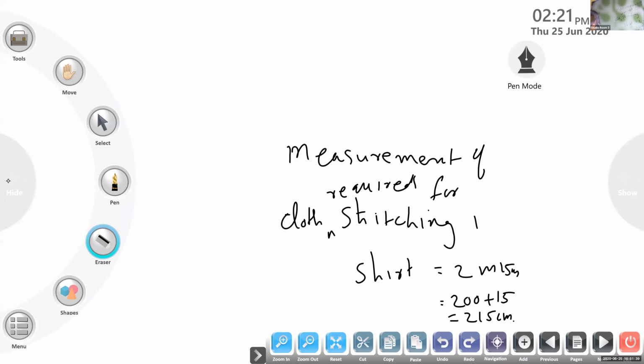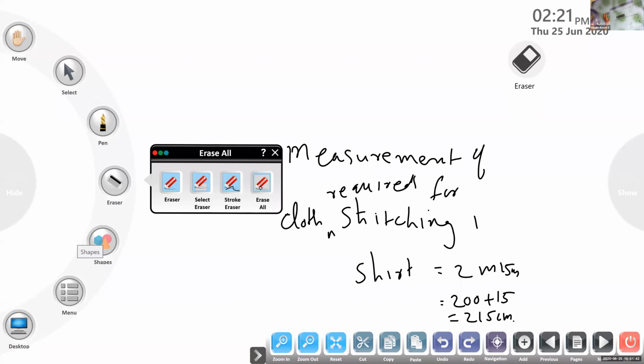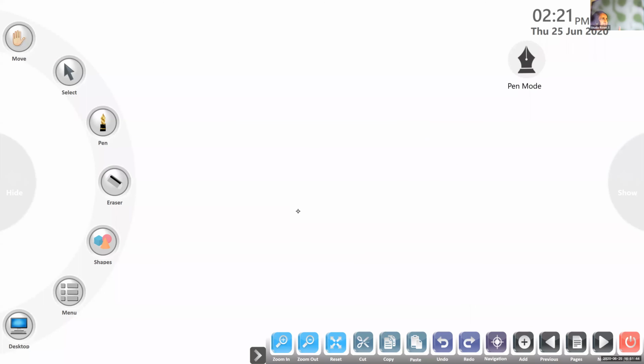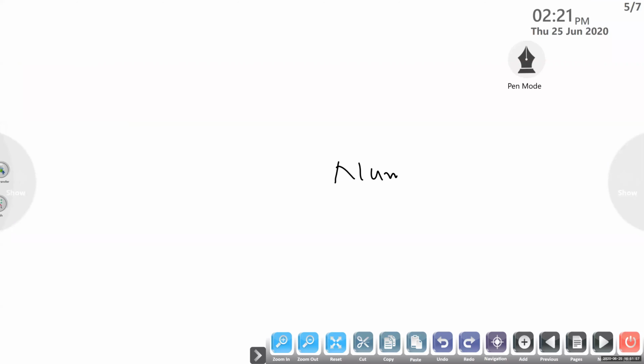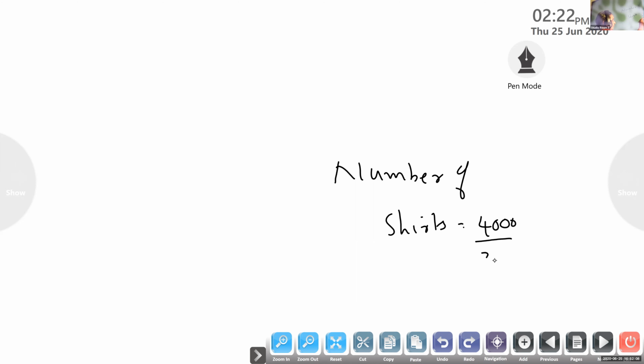can you tell me what you should do next to find how many shirts you can stitch? Ma'am, division. Yes, division. Number of shirts: how will you find out? Ma'am, dividing 4,000 by 215. By dividing. Now you should tell me the answer.